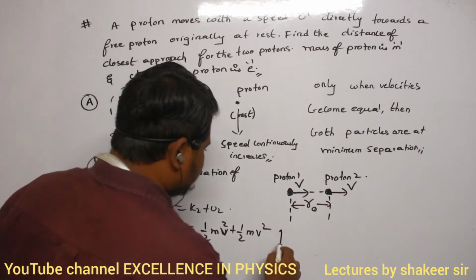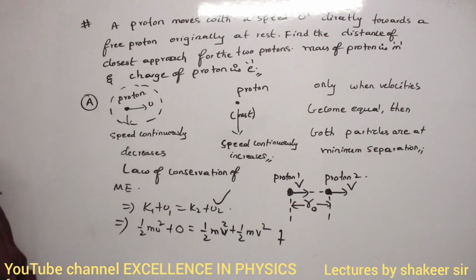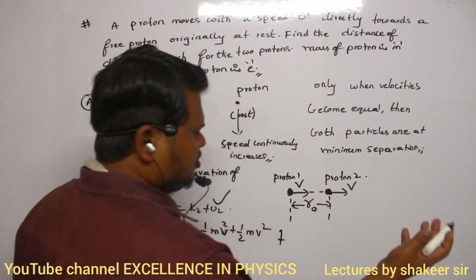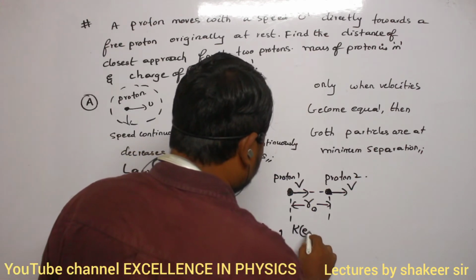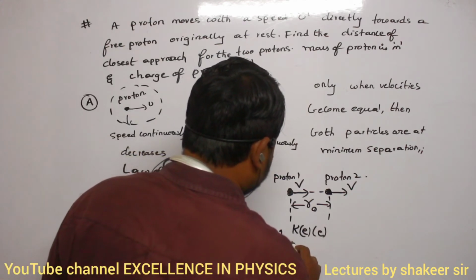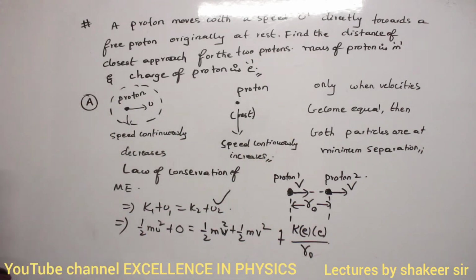Now they are at a separation of r naught, so potential energy also exists between them. Potential energy is how much? K q1 q2 divided by r. So K into e, and the other charge is also e, divided by r naught. That's all. So this is my equation.